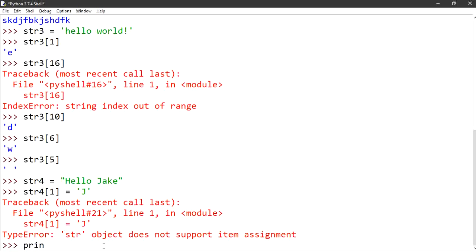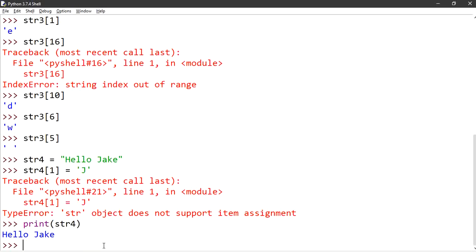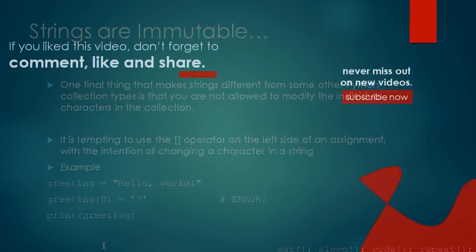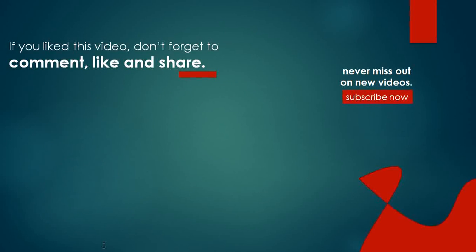If I print str4 now, I'll get hello Jake. It will not get modified. That is called immutable. Strings are immutable. We are not able to update or modify our strings. One more similar data type we have is tuples. Tuples are also immutable. We will see that in an upcoming video on it. So strings are also immutable, and it will lead to an error if we try to modify an individual character in the collection. So this is it for the strings overview.